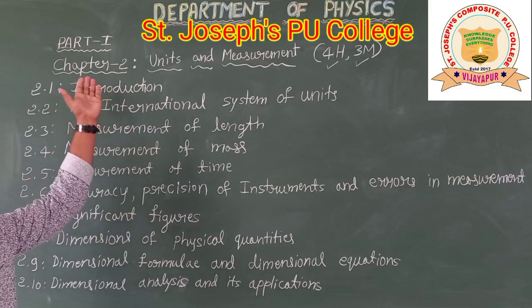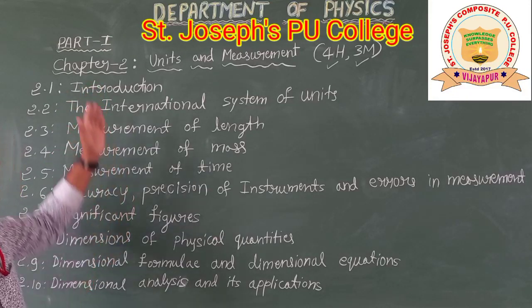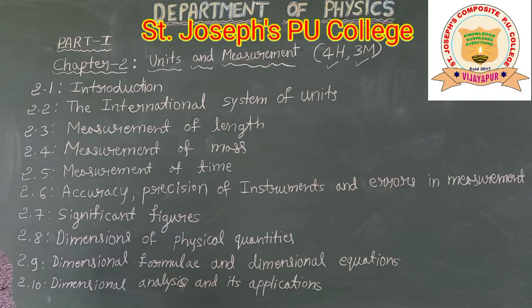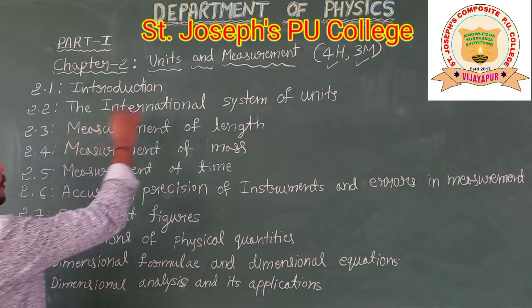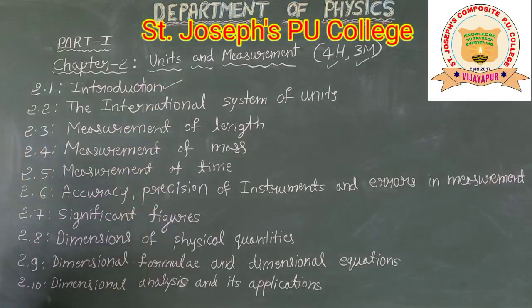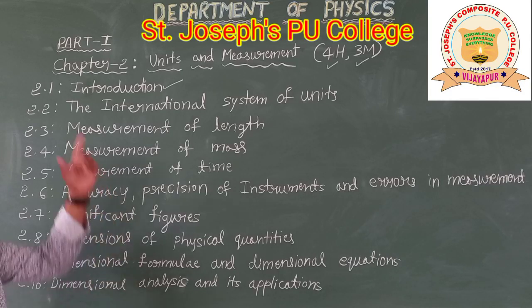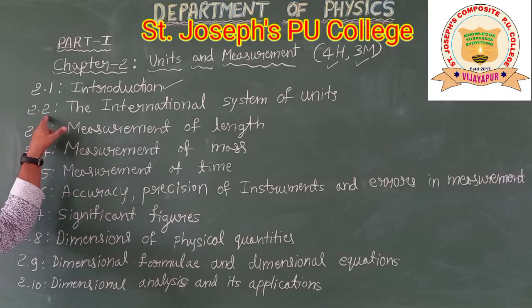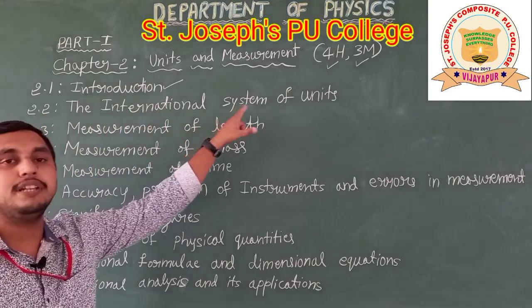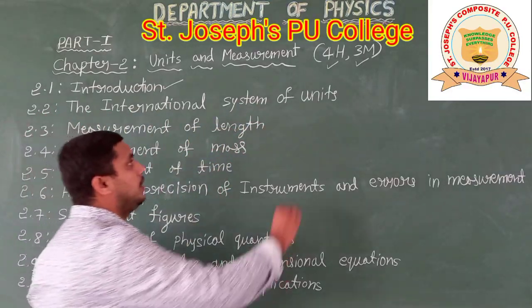Now let us see one by one what all the topics are there in units and measurements. The first one, 2.1, is the introduction part. In that, what are physical quantities and what are the types of physical quantities, these things we will see under introduction. Next, 2.2, the international system of units.